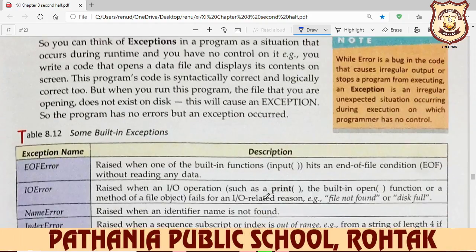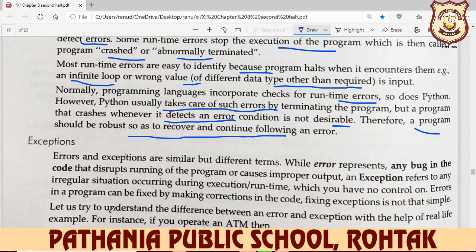Next is your exception. Exception means error, and errors and exceptions are similar but different terms. Exception means your errors, and error and exception are both the same thing, but the name is different. While error represents any bug in the code that disrupts running of the program or causes improper output, exception refers to an irregular situation.